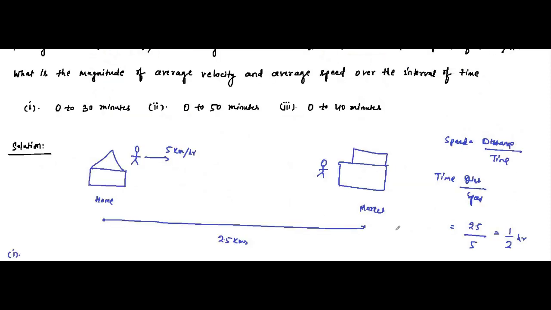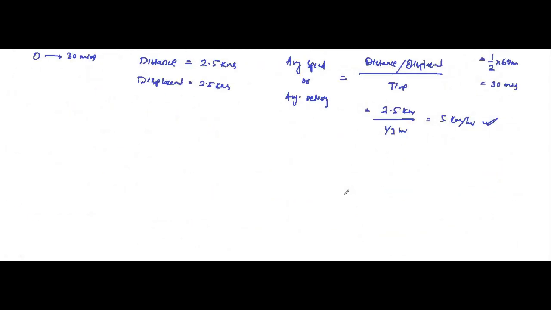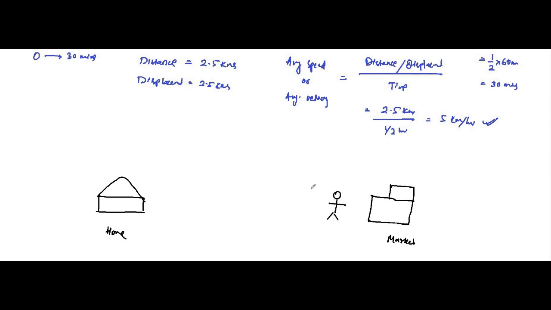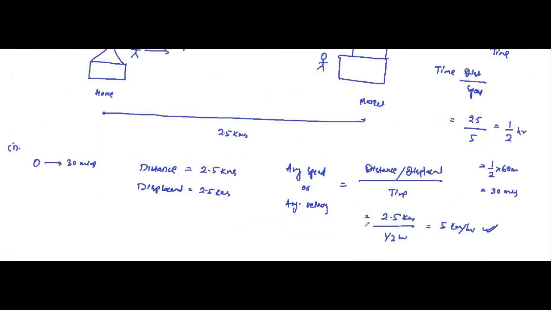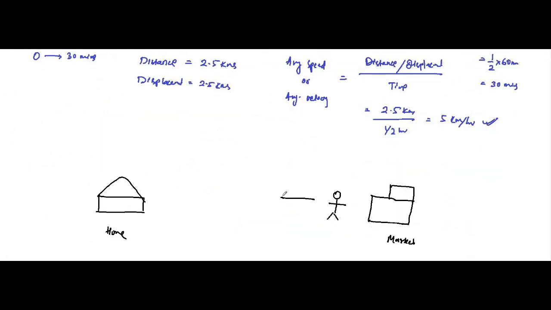Now, seeing the market closed, the man, let's use a different color ink here, seeing the market closed, the man returns back to his home with a speed of 7.5 kilometers per hour.